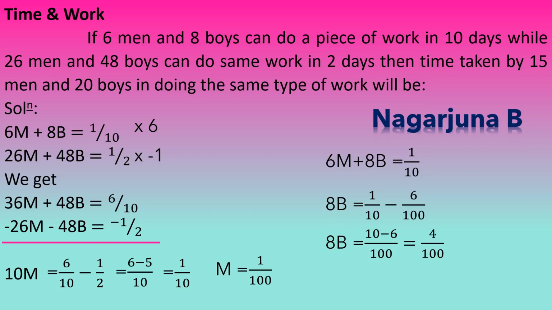So B is equal to 4 divided by 100, multiplying by 1 by 8. On both sides, if you multiply by 1 by 8, 8 and 8 cancel on the left hand side, whereas on the right hand side it is 4 divided by 8 into 100. 4 ones are 4 and 4 twos are 8. So 2 into 100 will be 200. So B is equal to 1 by 200. M we have got as 1 by 100 and B as 1 by 200.